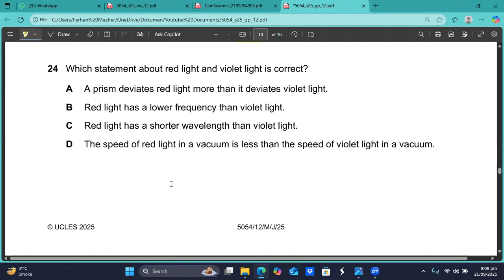A prism deviates the red light more than it deviates the violet light. So if you remember the code word, let me write this. The code word is red and orange.